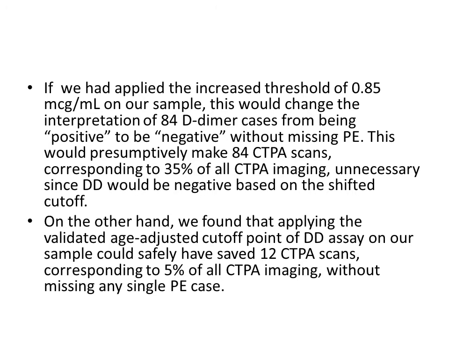If we had applied the increased threshold of 0.85 mcg per ml on the present sample, this would change the interpretation of the 84 D-dimer cases from being positive to negative without missing pulmonary embolism. This would make 84 CTPA scans, which is 35% of all the CTPA imaging, unnecessary, since DD would be negative based on the shifted cutoff.